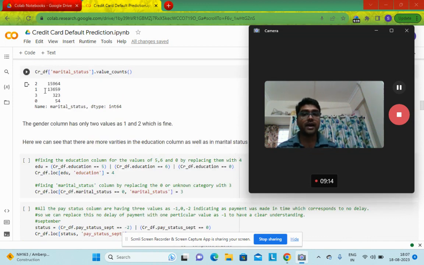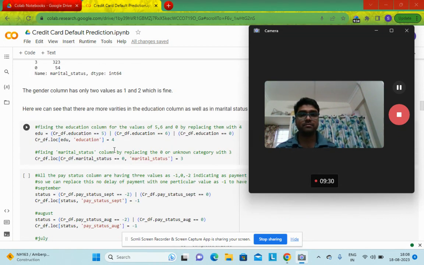One will be married, another will be not married, and third will be divorced, and zero will be others, like a live-in relationship. So just put them under the value 3, to cut off any confusion in our data set.